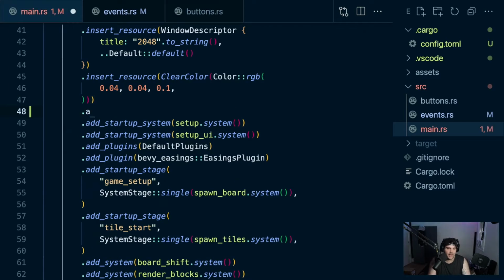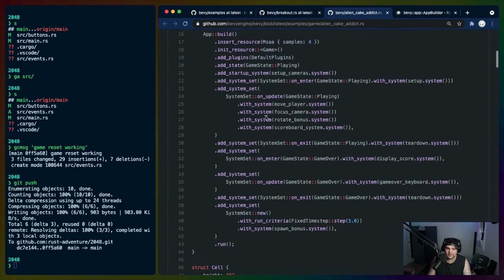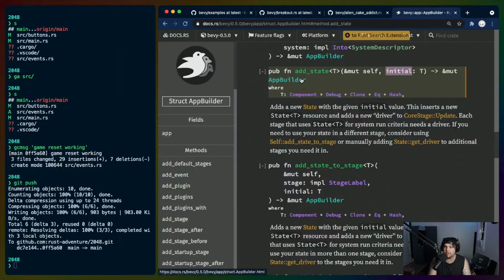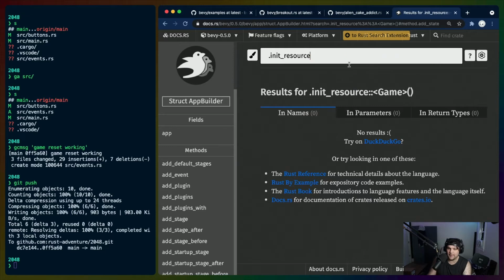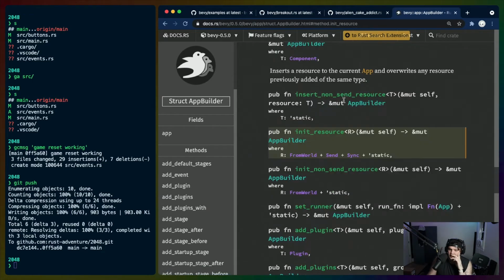So what is it? Add resource, insert resource. What did they do? I know there is an insert resource. Init resource. Init resource is interesting. I want to look up what init resource does. Of course, if I paste the entire thing, it won't come up. There we go. Init resource. There are no docs for init resource. Great, cool.